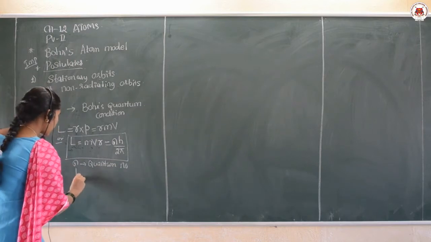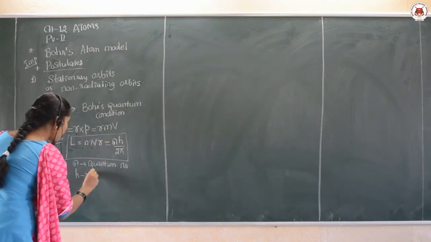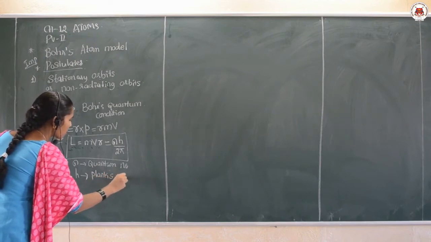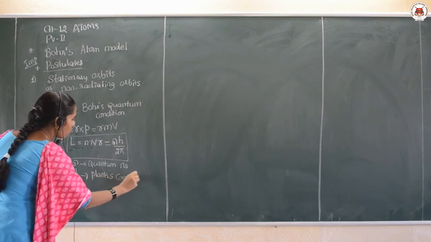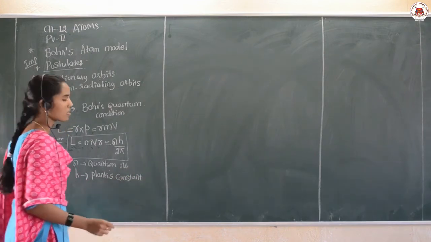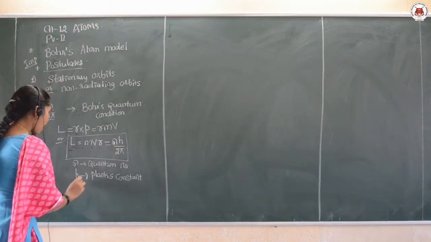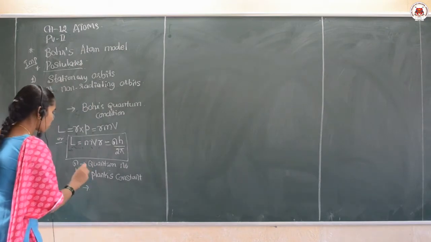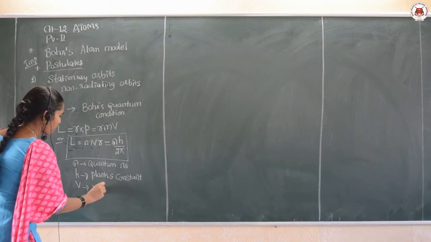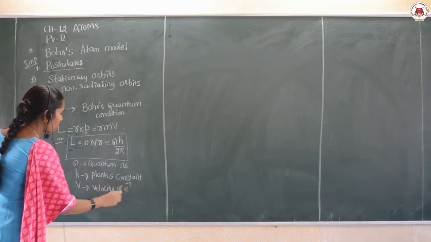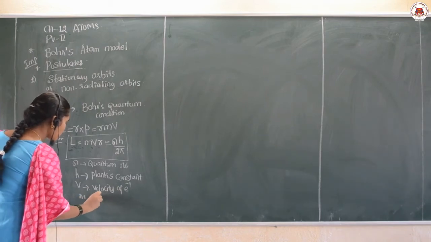And h is the Planck's constant, whose value we know already, that is 6.67 into 10 raised to minus 34 joule second. Here v is the velocity of the electron and m is the mass of the electron.